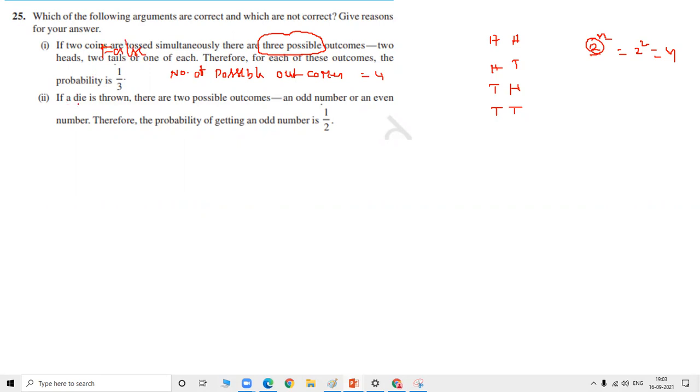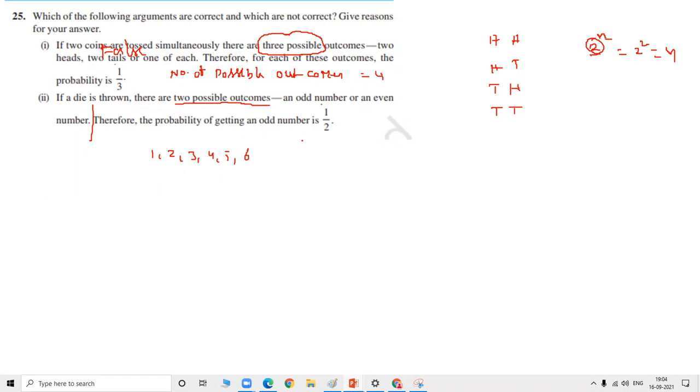Why? Because a die is thrown, there are two possible outcomes: an odd number or an even number. Up to this is the right statement, correct? A die is thrown, there are two possible outcomes. Either you will get an odd number or an even number, because a die has 1, 2, 3, 4, 5, 6. Either it is prime, composite or whatever. You have even primes and odd primes. Out of all these numbers, 3 are primes, 3 are odd, 3 are even.